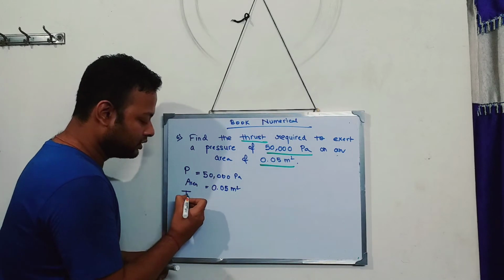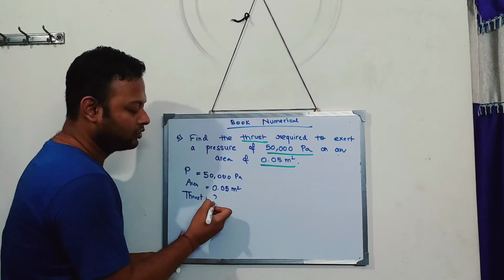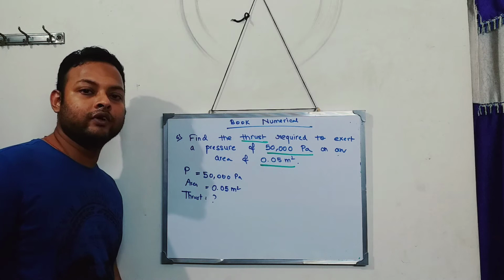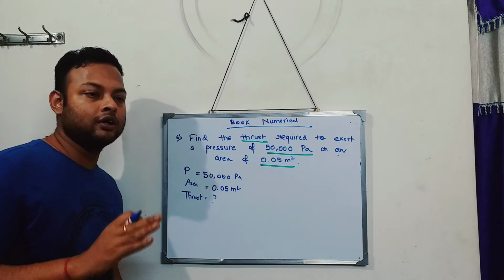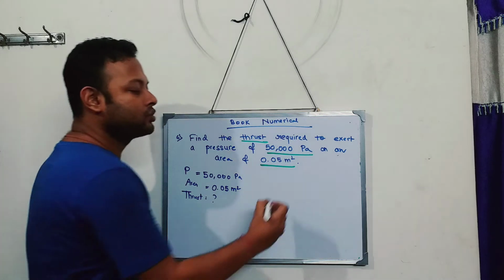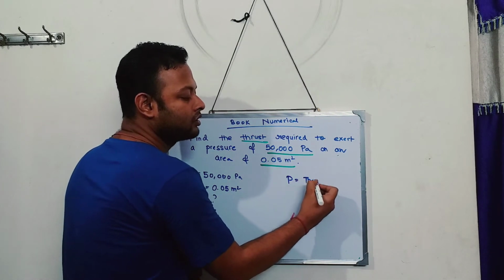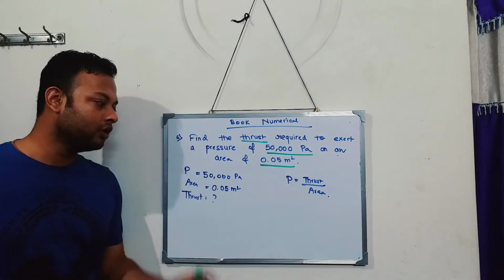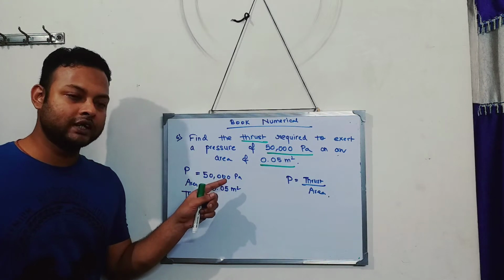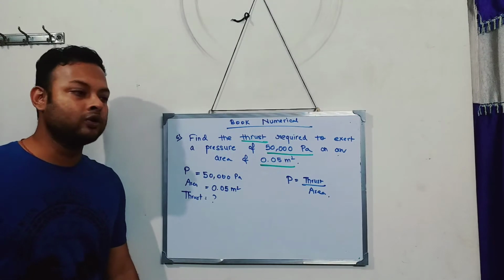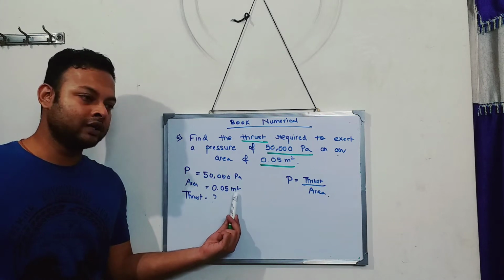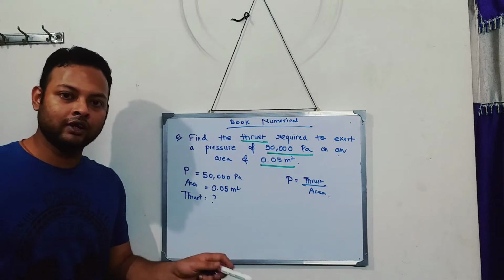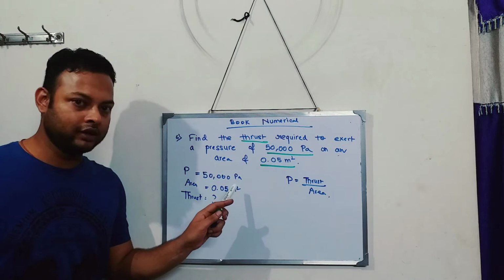So what do we have to find? We have to find the thrust. So let's find it. So for this pressure, area, thrust, I told you every sum of physics is related to a particular formula. You have only one formula over here, and that formula is what? Pressure is equal to thrust by area. This is the one single formula. Now think, do I have to change the values to SI unit? Answer is no. Meter square is already an SI unit. Pascal is also the SI unit. So both of them are SI units. I need not change them to any other unit.